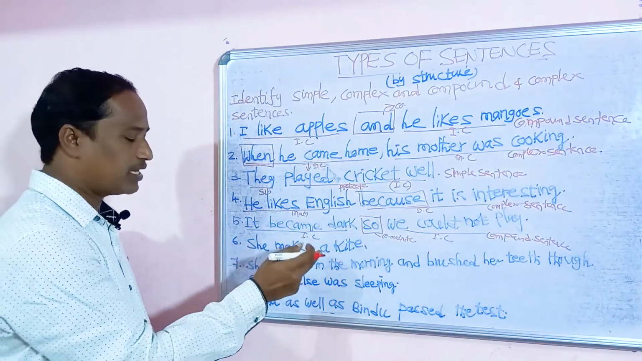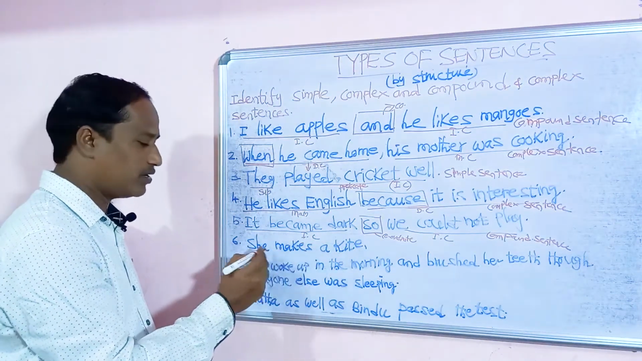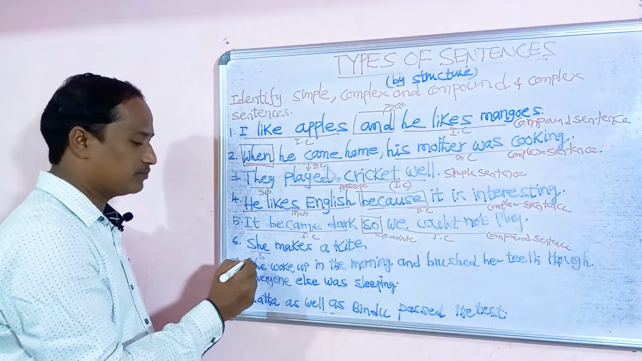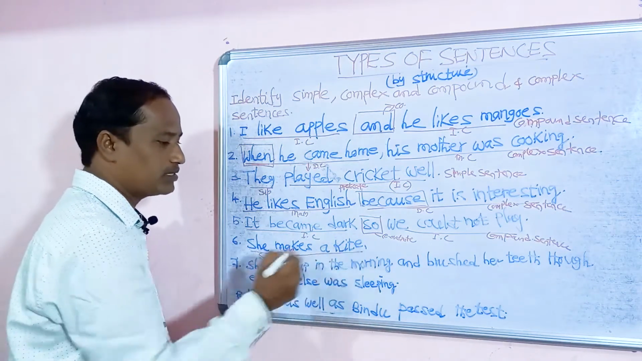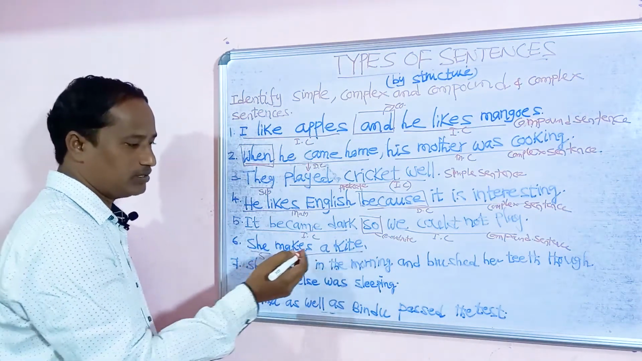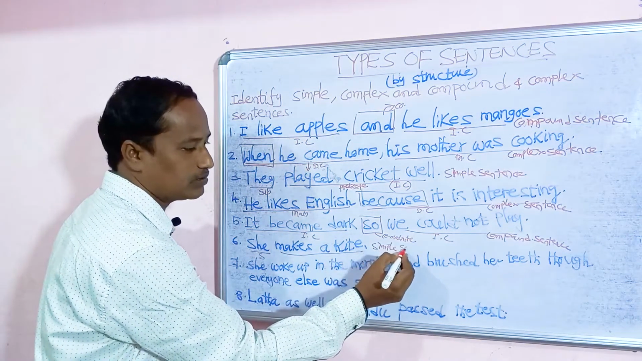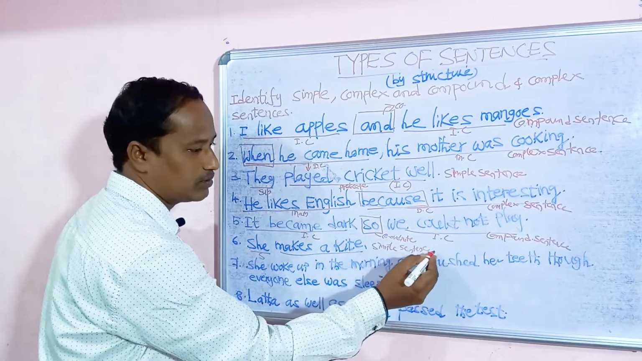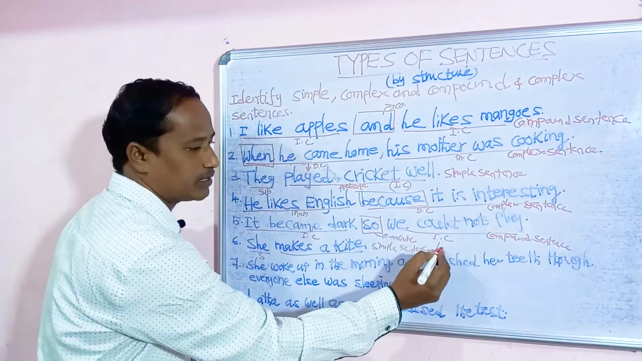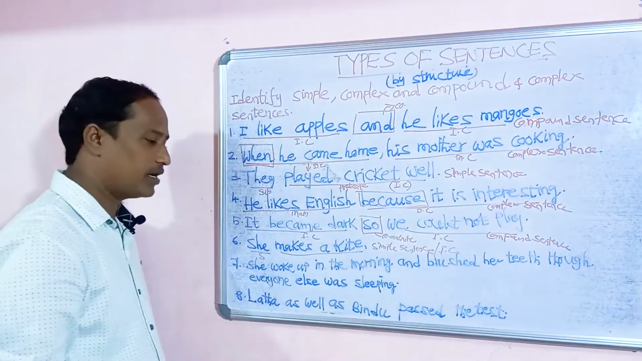Next: She makes a kite. What is the subject of this sentence? "She". What is the predicate part? "Makes a kite". So it is a simple sentence. It is a simple sentence, or it is an independent clause, or main clause.